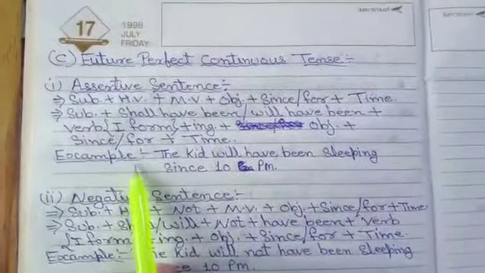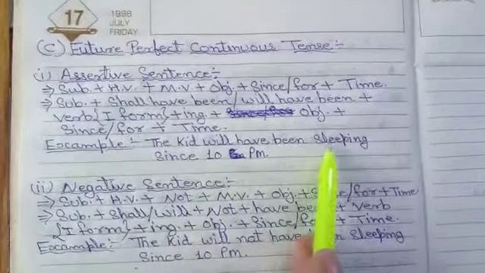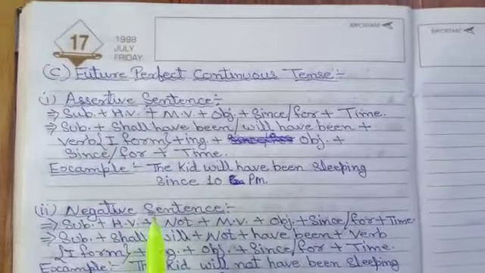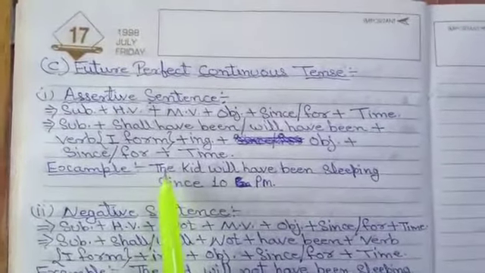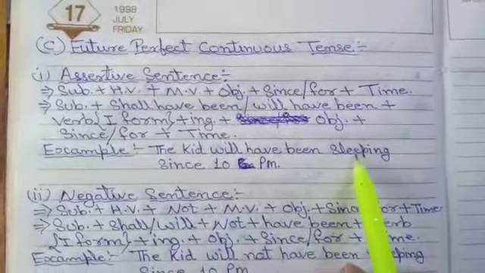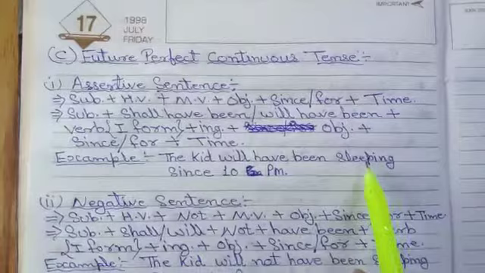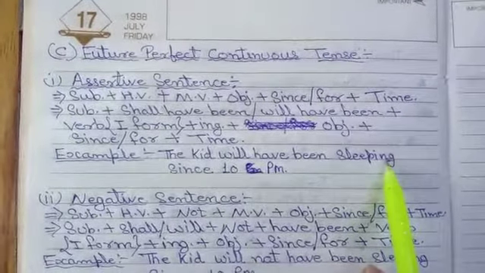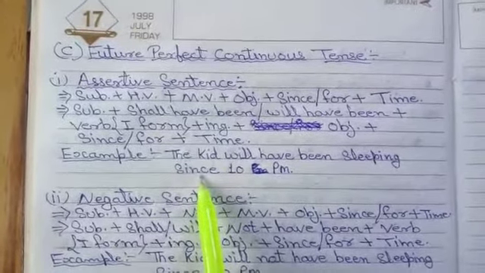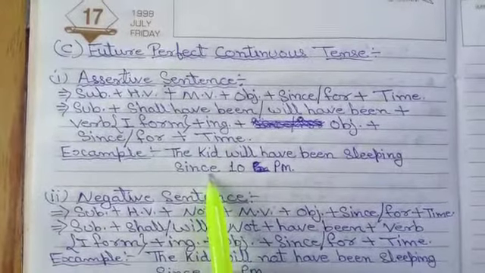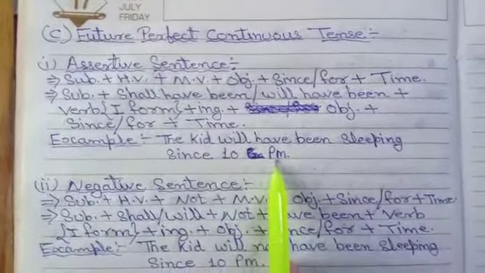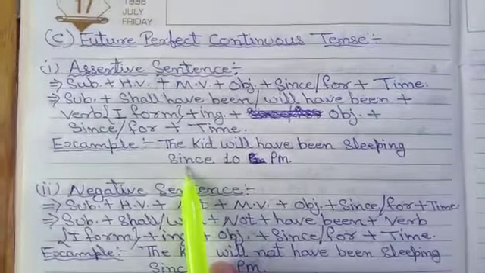Now see an example. The kid will have been sleeping since 10 p.m. This is an example of an assertive sentence of future perfect continuous tense. In this sentence, the kid is the subject, will have been is the helping verb, and sleep is the main verb, but due to the perfect continuous tense we add ing, so that's why sleeping is the main verb. Then since: we use since for a definite time period. Then 10 p.m. shows a definite time period, as a result of which we use since here.